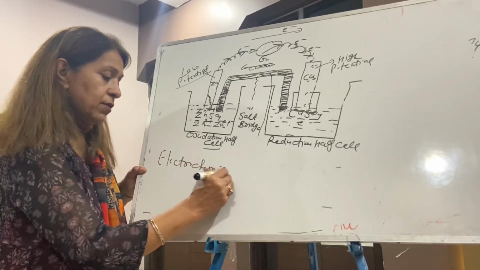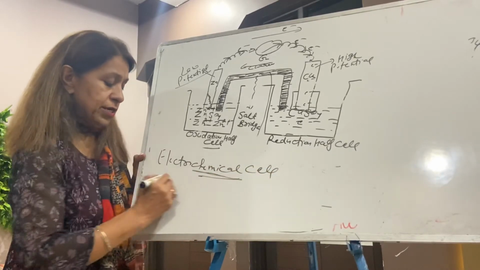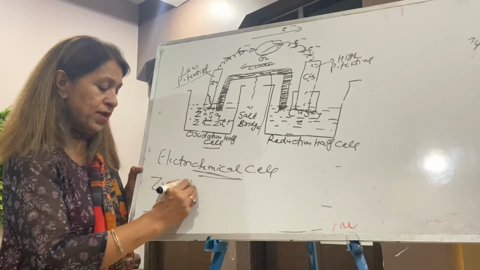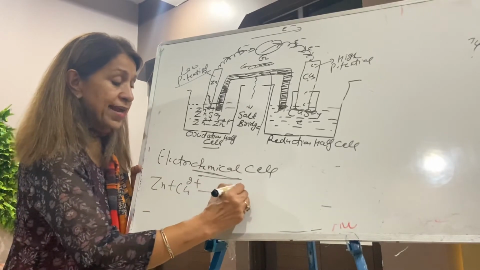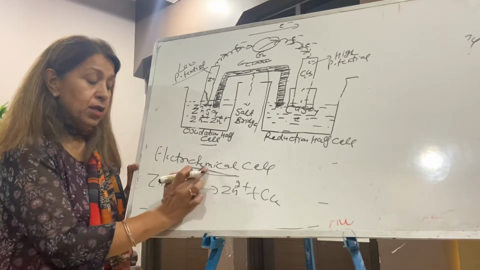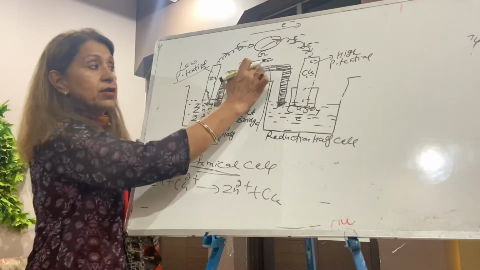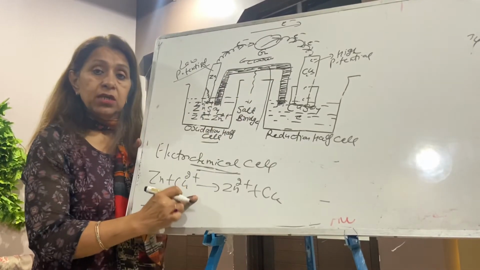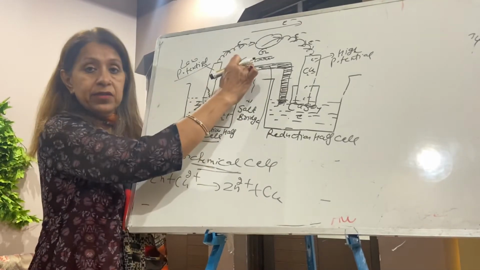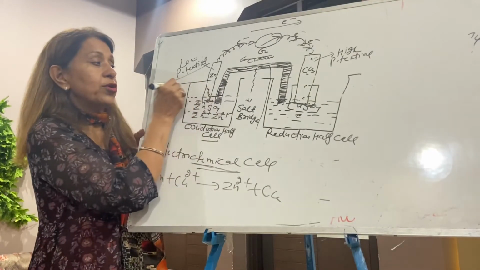That's the reason this is called an electrochemical cell. Why? Because a chemical reaction, Zn + Cu²⁺ → Zn²⁺ + Cu, is going on, producing current: chemical energy is converted to electrical energy. Now scientists named it anode.